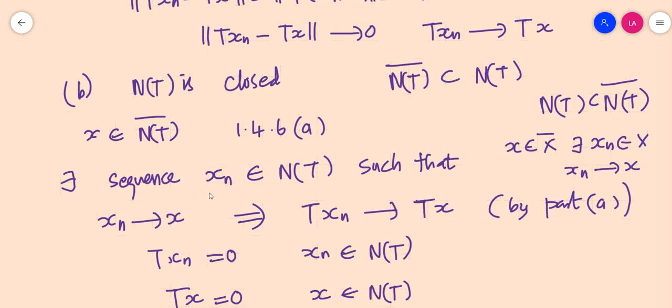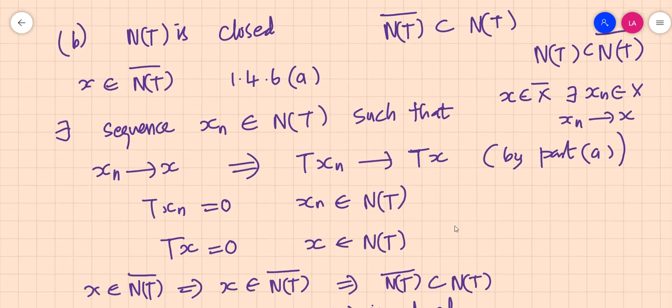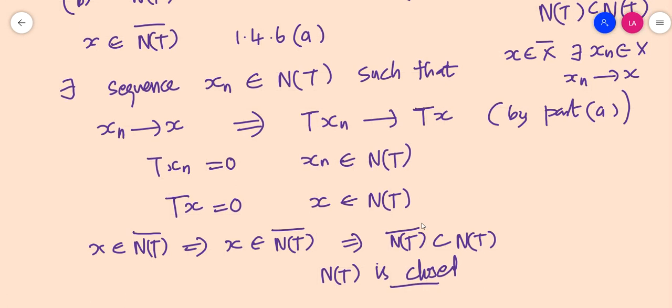So x corresponds to a sequence xn which converges to x. Then by part A, T of xn converges to T of x as well. xn element of N of T means T of xn is equal to 0, which means that T of xn is actually a 0 sequence. So a 0 sequence always converges to 0. So T of x, the limit of this sequence, should be equal to 0. So T of x is equal to 0, which means x element of N of T.